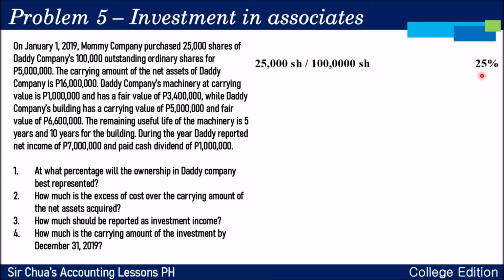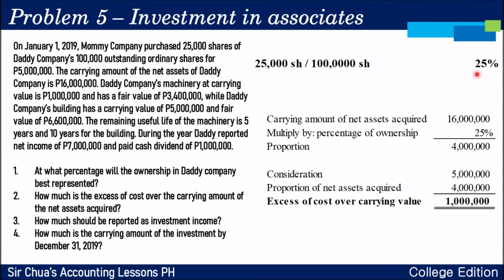Okay, number 2, how much is the excess of cost over the carrying amount of the net assets acquired? Ganito po gagawin natin dyan. Yung in-acquire daw po nating company, ang net assets niya ay 16 million. Okay? Pag sinabing net assets, assets minus liabilities. Now, ang percentage of ownership na kinuha natin is 25%. Okay?